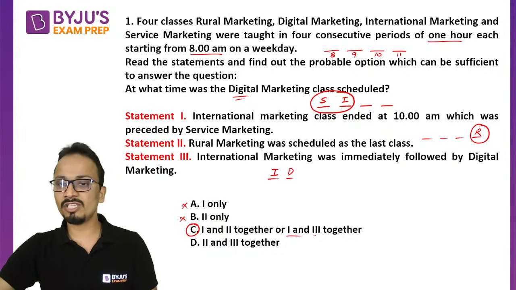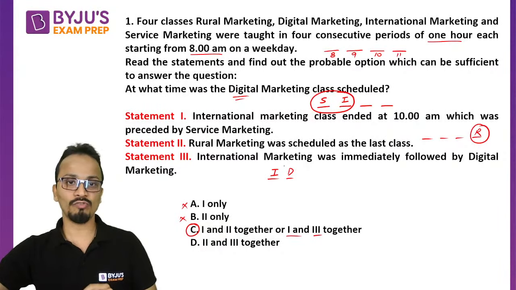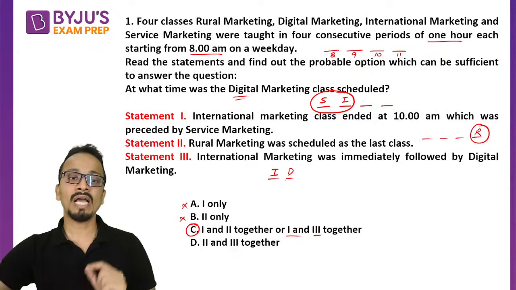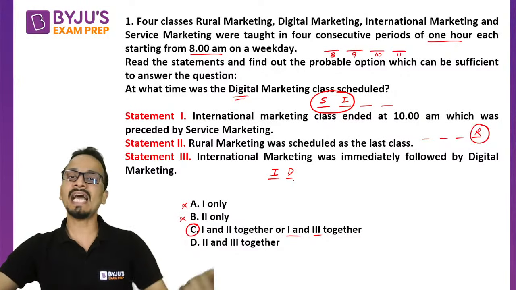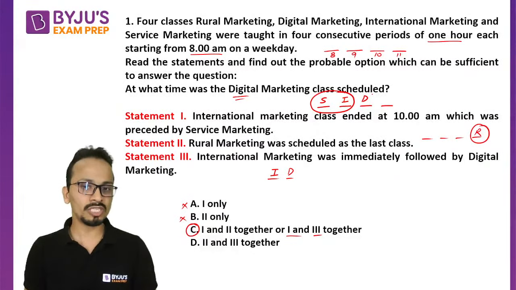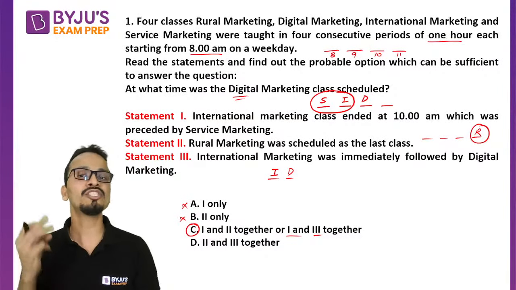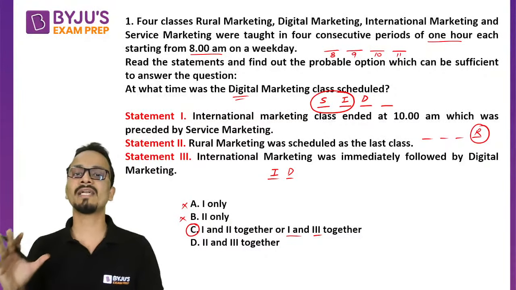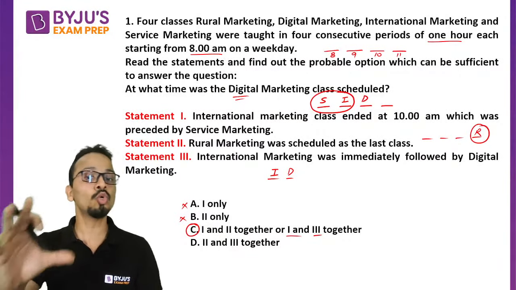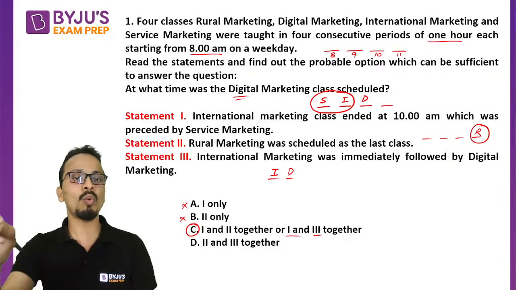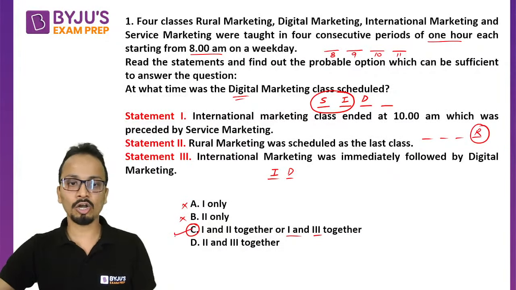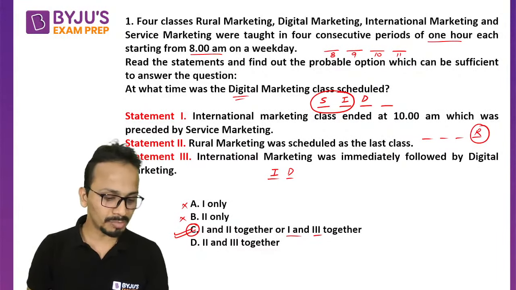So let's check with 1 and 3 also. 1 is saying that slot number 1 is S and slot number 2 is I, and statement 3 is saying that D has to come immediately after I. So again, using statement number 1 and 3, I can say that D will be in slot number 3, that is at 10 a.m. So answer here can be given by statement number 1 and 2 together or statement number 1 and 3 together. All right. So answer or option to mark will be option number C.